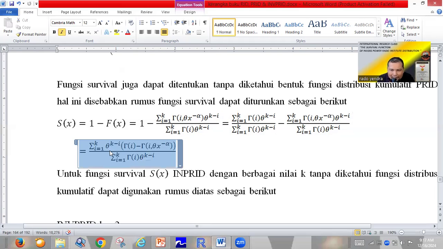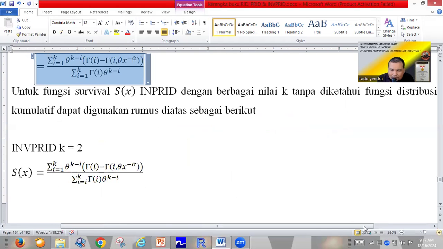Okay, this one, the blue one, is the fixed formula for the survival function of the inverse power Rado Institute distribution.